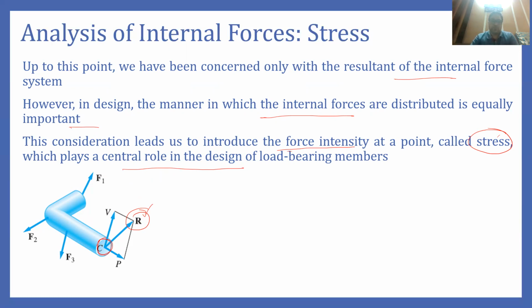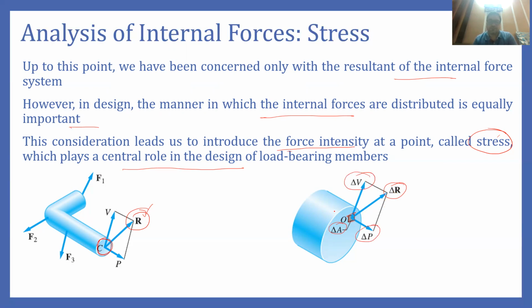So here, if we consider a differential element within the cross section, as you can see here, we are assuming that there is a differential element, and the area of that differential element is, say, delta A. Now the resultant force acting on this differential area will be delta R, and similarly the component of this delta R perpendicular to this differential area will be delta P, and parallel to this differential area will be delta V.